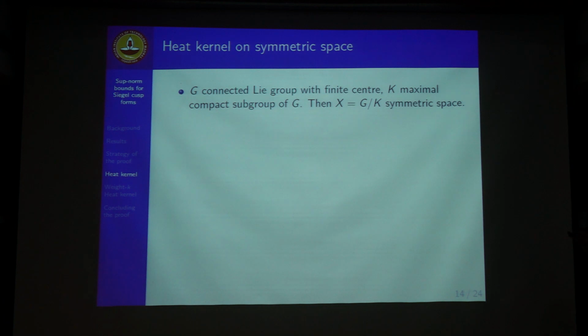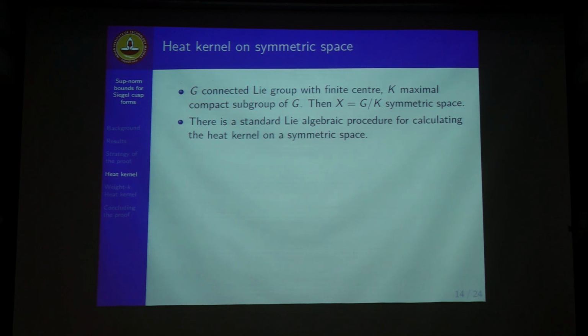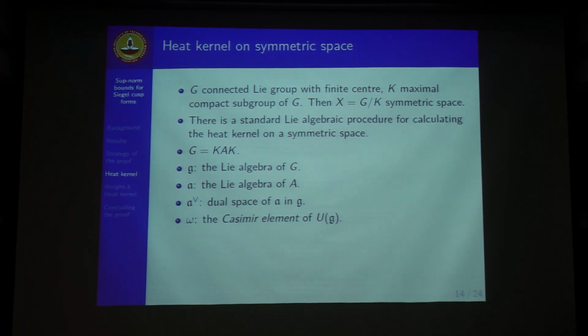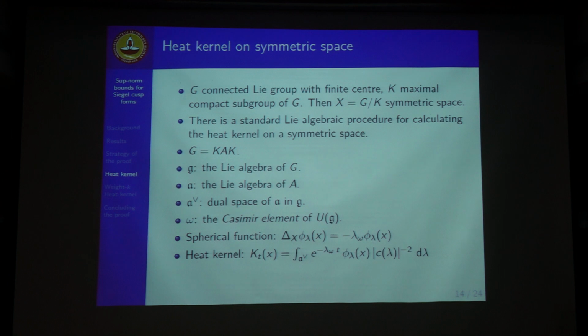Yes, there is a general procedure for calculating heat kernels on symmetric spaces. This was done by Ganguly. We have the general notation here. We take the polar decomposition G, K, and the Lie algebras. Omega is the Casimir element of the universal enveloping algebra, which descends to the Laplacian. We will be using that fact.